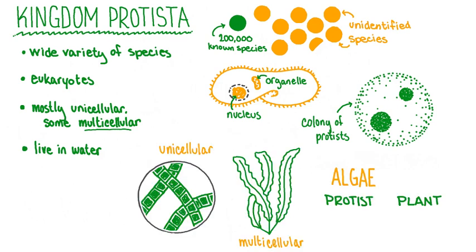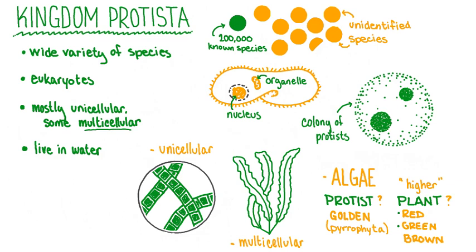In the five-kingdom system, unicellular and multicellular algae are sometimes considered protists and sometimes considered plants. For the purposes of this lesson, the phyla that contain what we call higher algae, which are commonly known as red algae, green algae, and brown algae, will be considered plants, while the phylum that contains the more simple golden algae will be classified as protist.